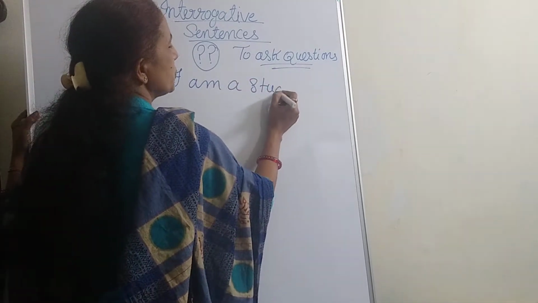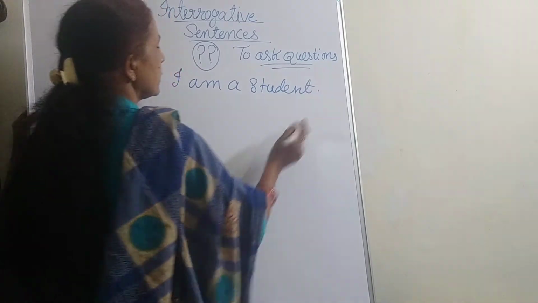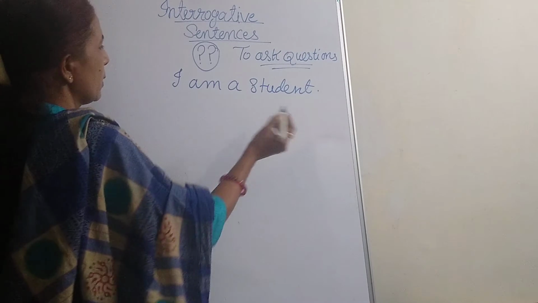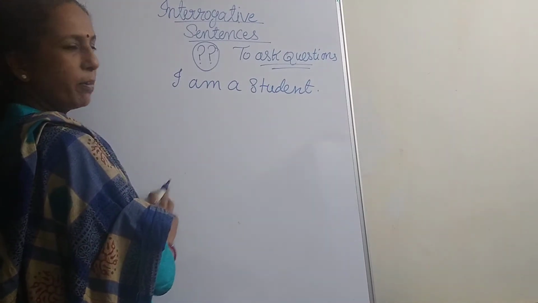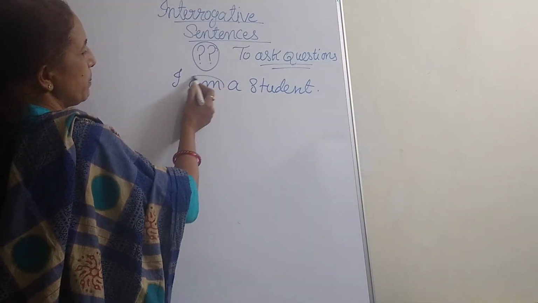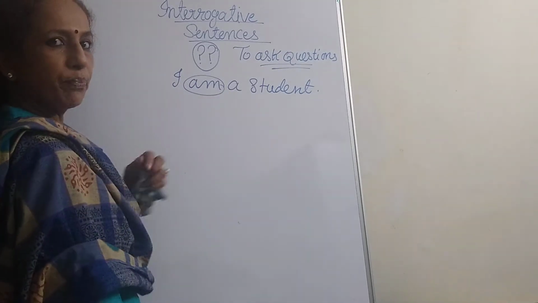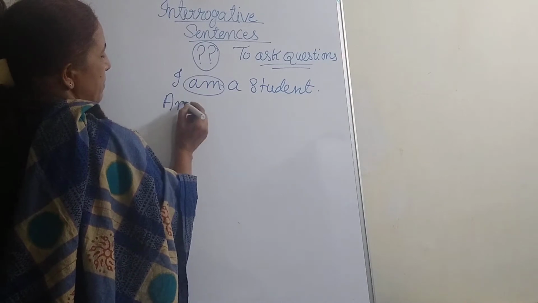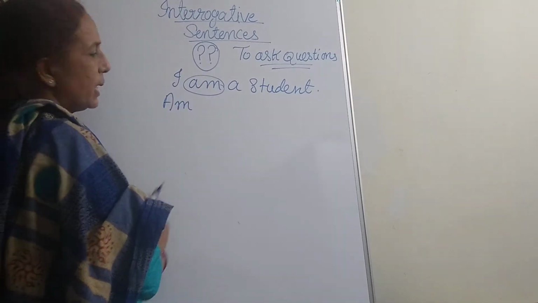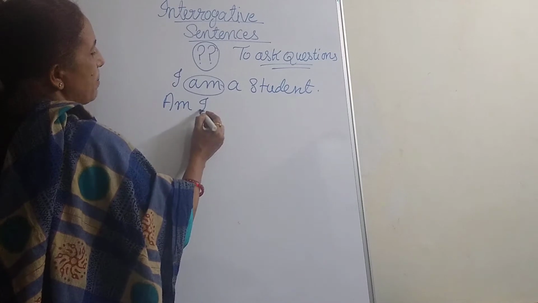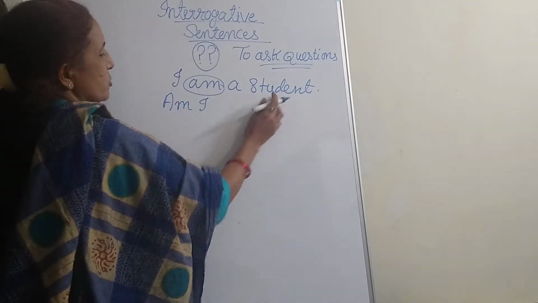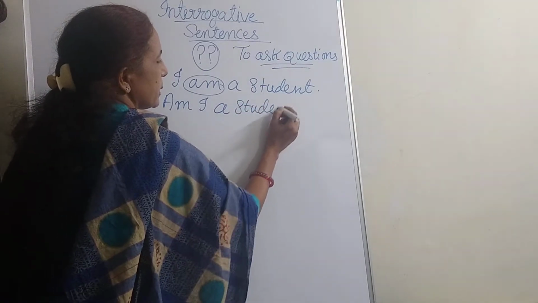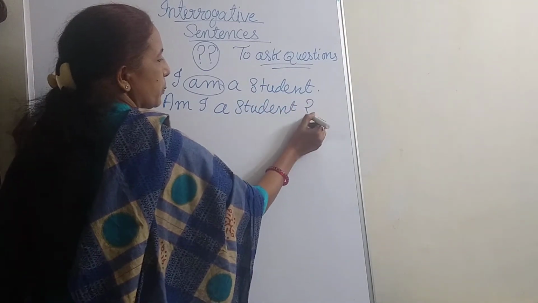I am a student. This is a simple, assertive sentence. How do we frame a question from it? Here, which is the helping verb? The helping verb is am, and from here we start the sentence. Am will come in the beginning, and who is the subject? I. And the rest of the sentence: Am I a student? Question mark.